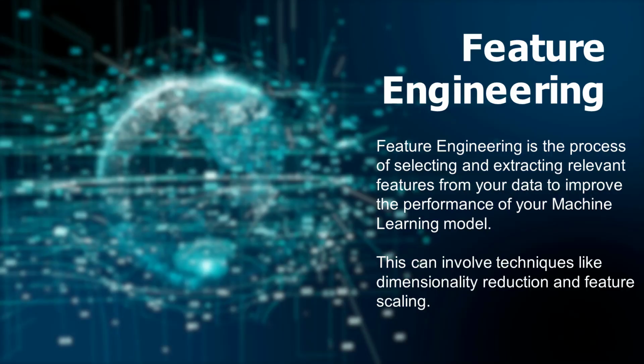Feature engineering. Feature engineering is the process of selecting and extracting relevant features from your data to improve the performance of your machine learning model. This can involve techniques like dimensionality reduction and feature scaling.